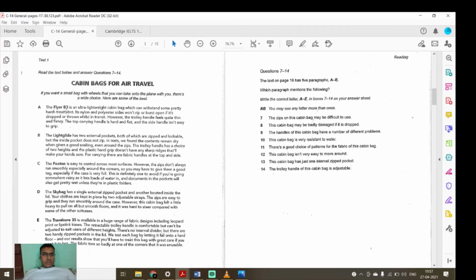The Flyer B3 is an ultra lightweight cabin bag which can withstand some pretty harsh treatment. Its nylon and polyester side won't rip or burst open if it is dropped or thrown while in transit.